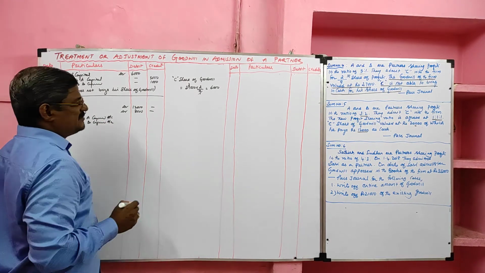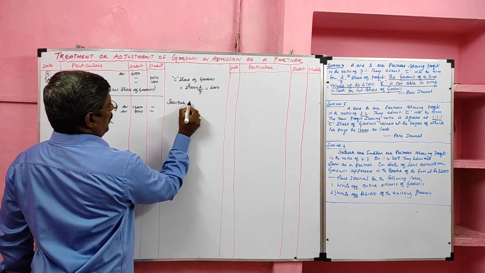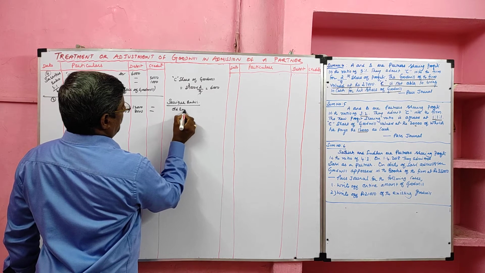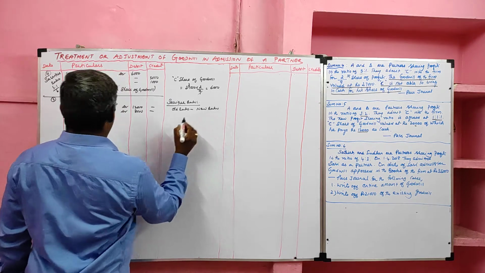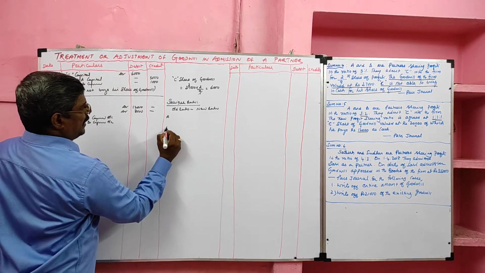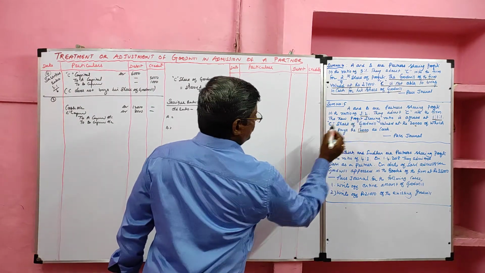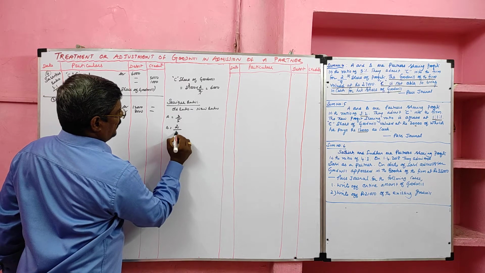Students, for this case, we have to find the sacrifice ratio. The sacrifice ratio formula is old ratio minus new ratio. We have to find it for old partners A and B. Old share 3:2, so 3/5, 2/5.